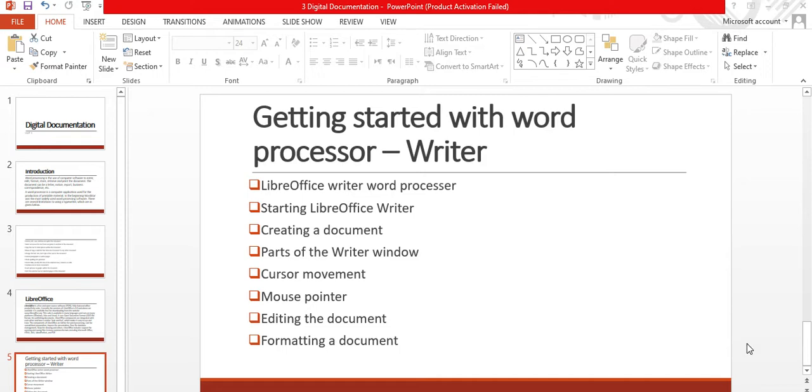Let's see an example of making a report. A school teacher arranged a field visit for class 9th students to a national level IT job fair. The purpose was to know the scope and opportunity in the IT and ITES sectors.